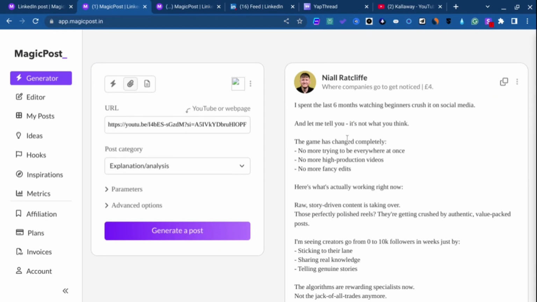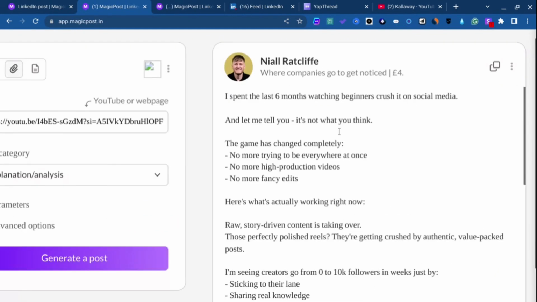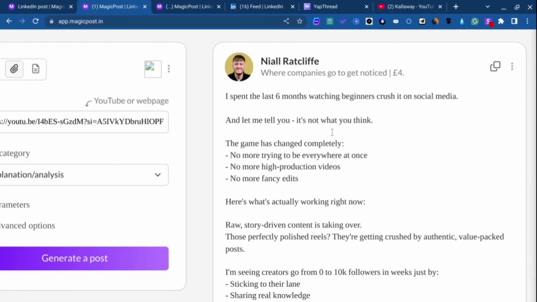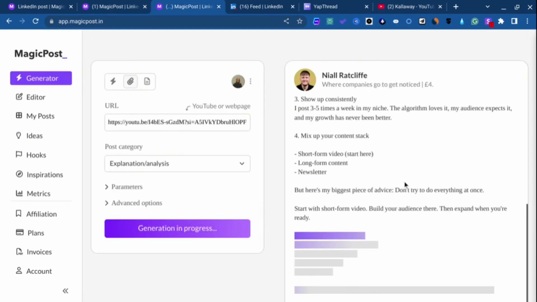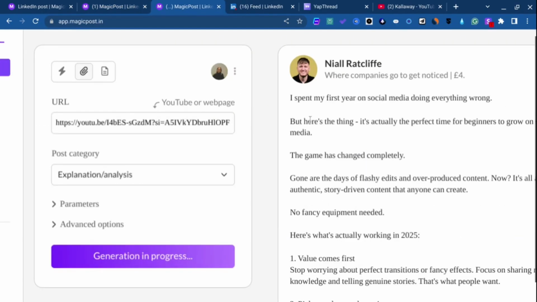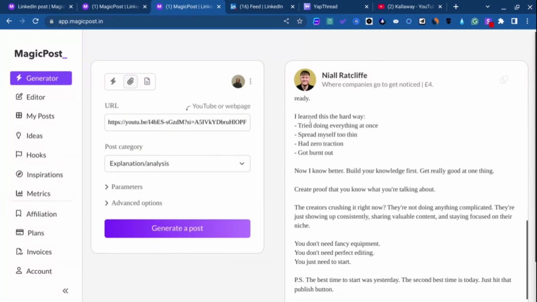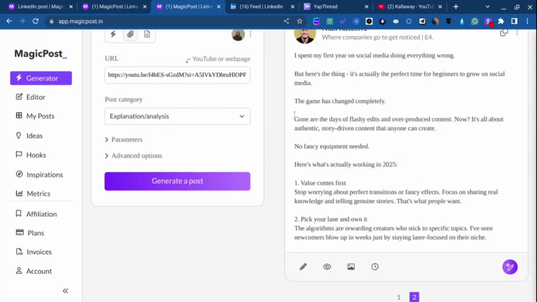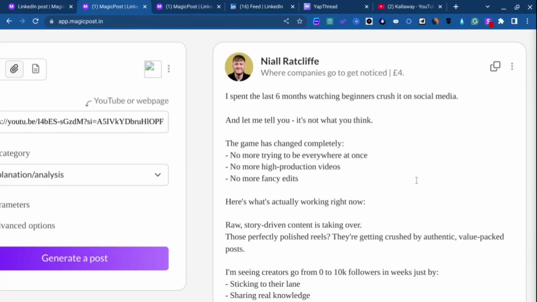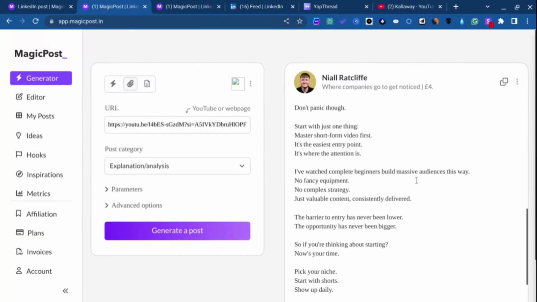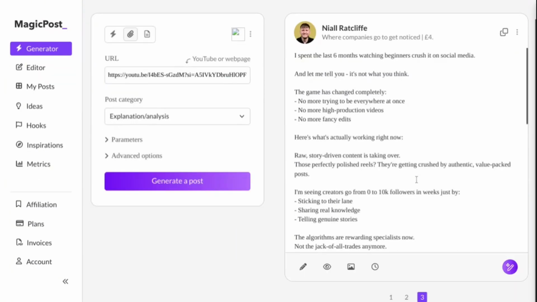So as you can see, I spent the last 6 months watching beginners crush it on social media, and let me tell you, it's not what you think. So that's the hook, right? As you can see, generally the same thing, but then I go on to basically scan the structure of the post. Sometimes I read it, sometimes I don't, and I go about copying my preferred post, right?